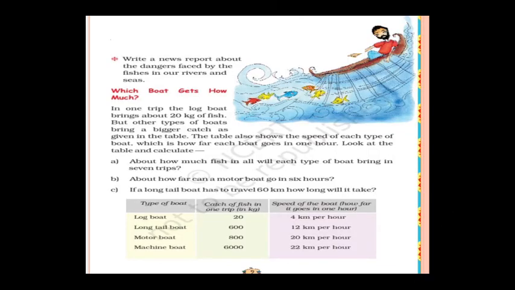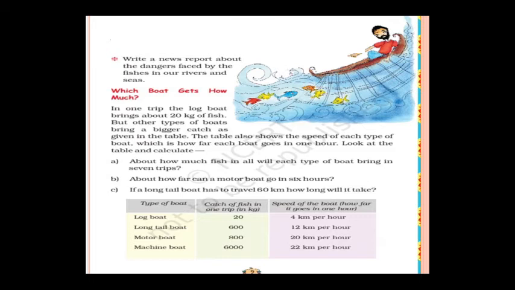Write a news report about the dangers faced by the fish in our rivers and seas. See, you have to write the news report, how the fishes face dangers in the seas and in the rivers from the businessmen and fishermen. You have to write it in your own words. It is homework for you. Send the picture to me in the WhatsApp group. Please write in your own words. Think you understand this lesson, and please send it to me.